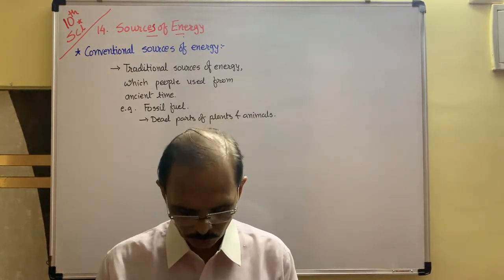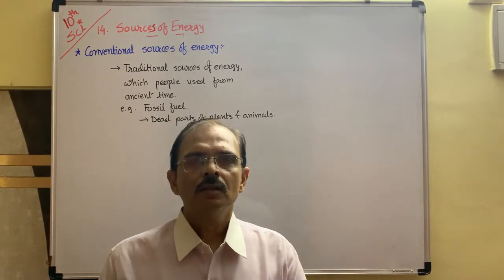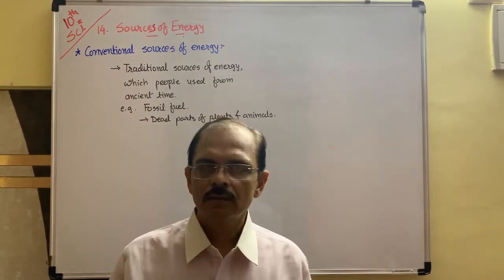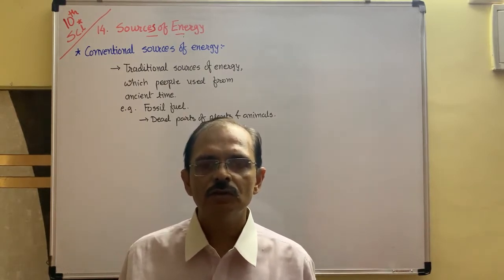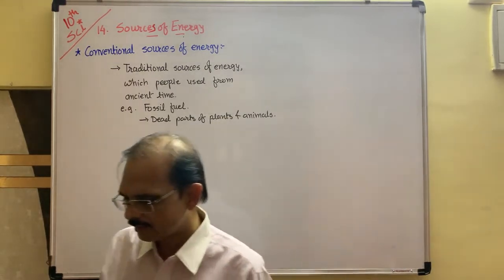Millions of years ago, you know that earth was covered with green trees only. Forests are there only. Okay? No civilization took place at that time.